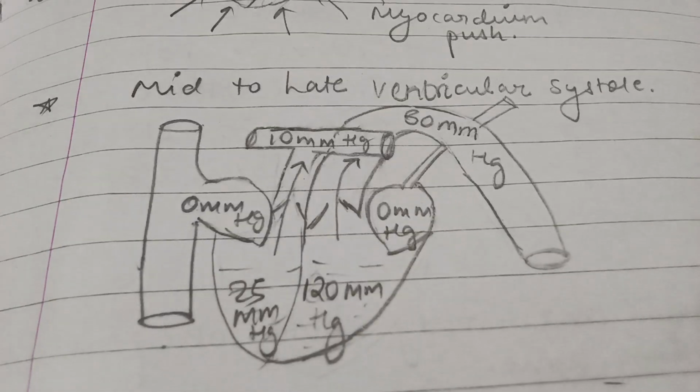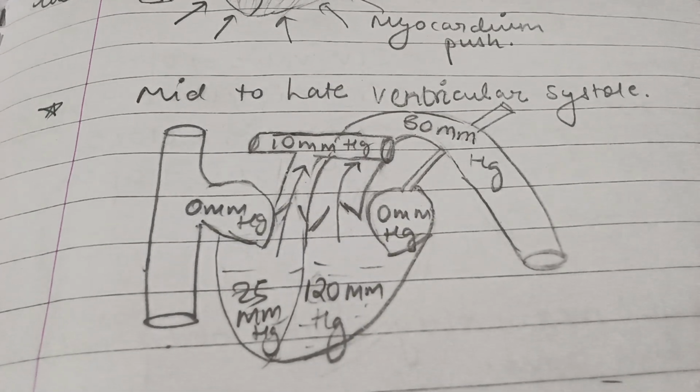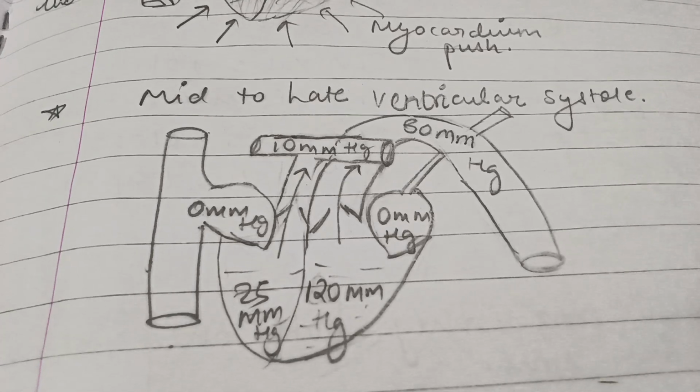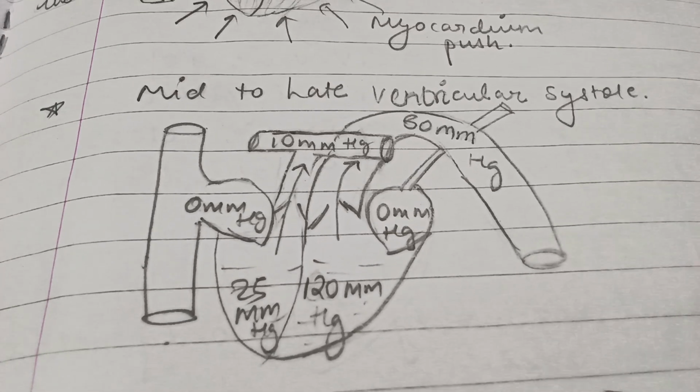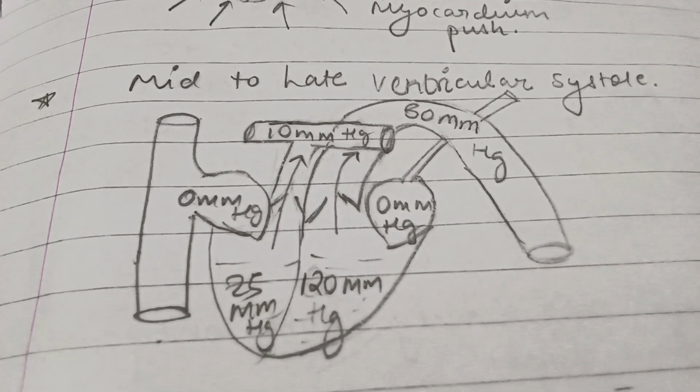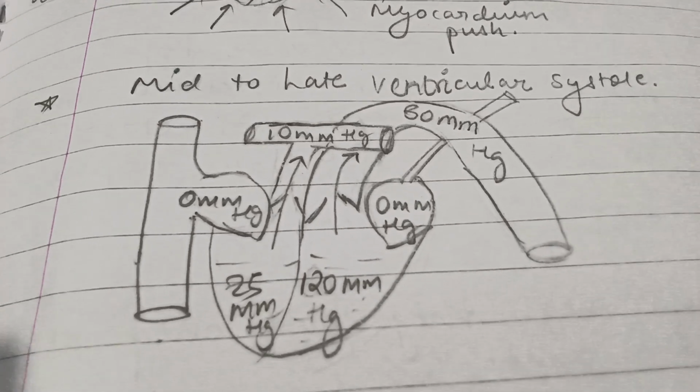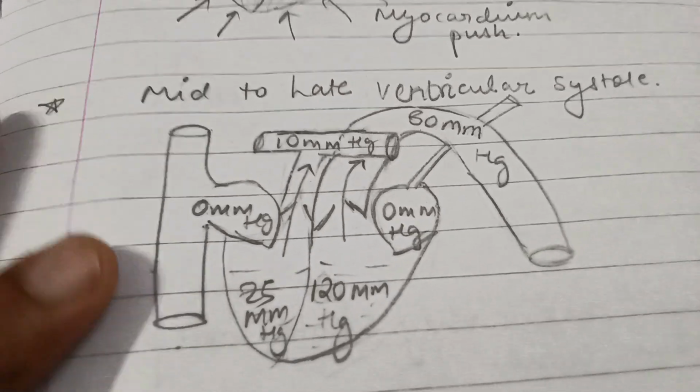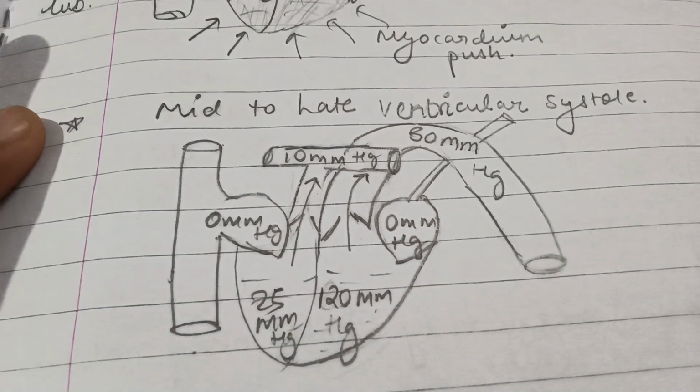Let's go. I have already explained the whole part. Now I'm taking just one part and explaining it so that you can clarify your doubt. Here we have ventricular systole. Ventricular systole means ventricular contraction.